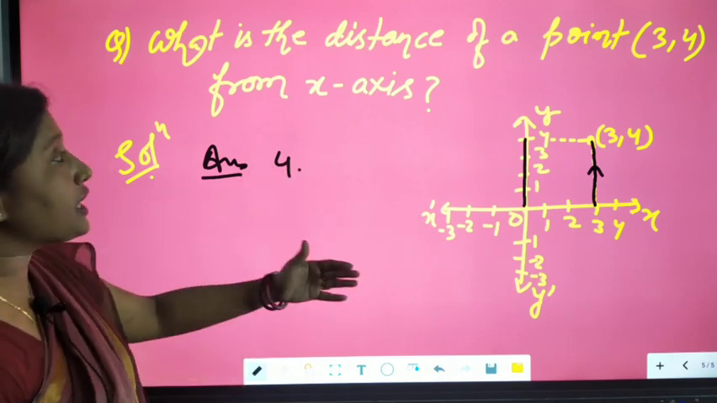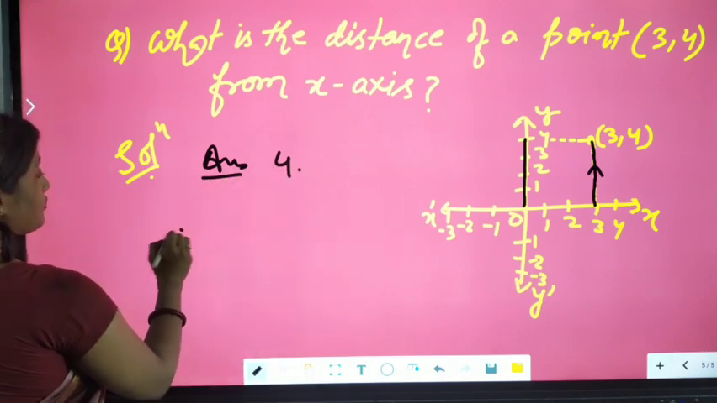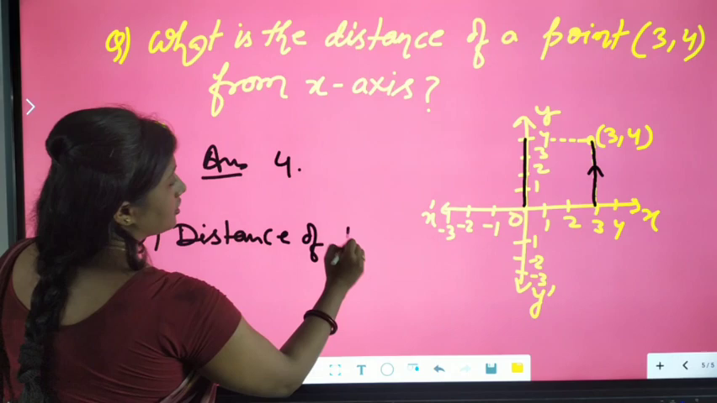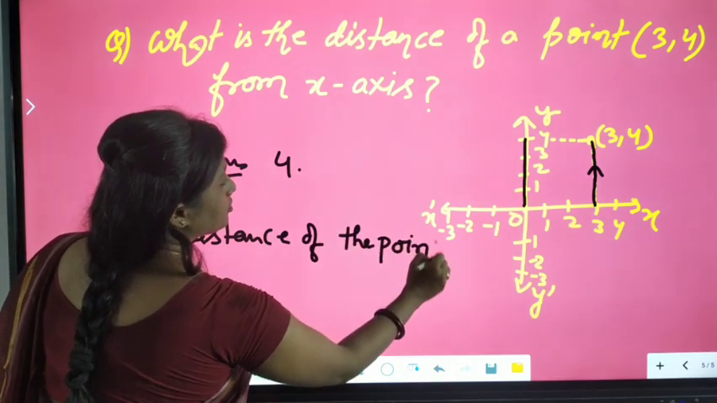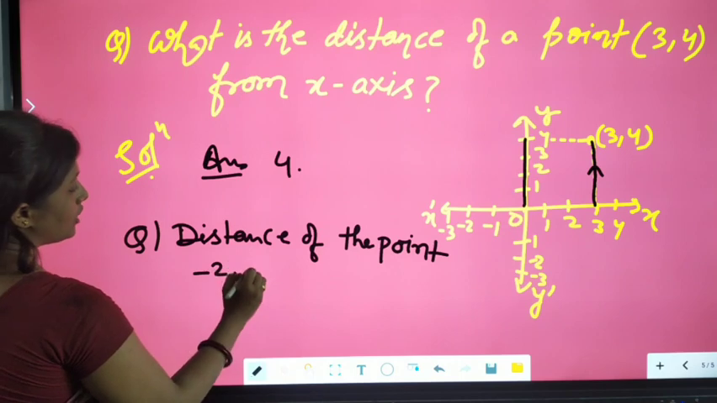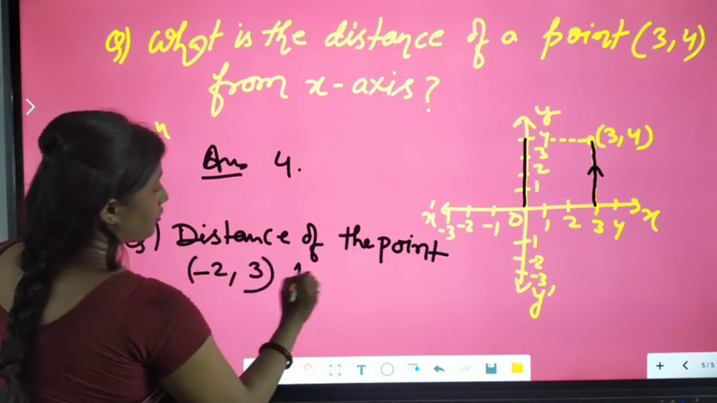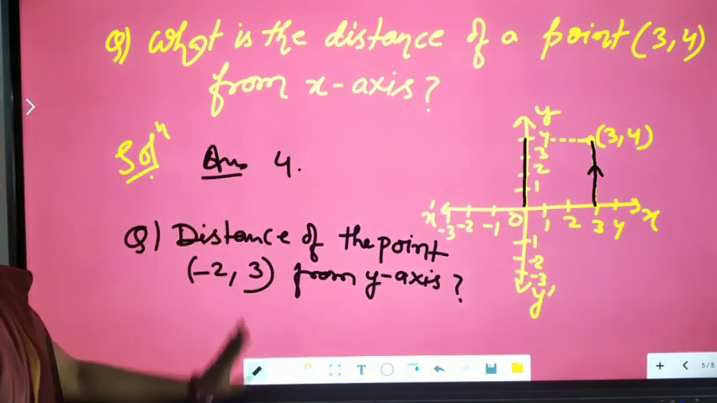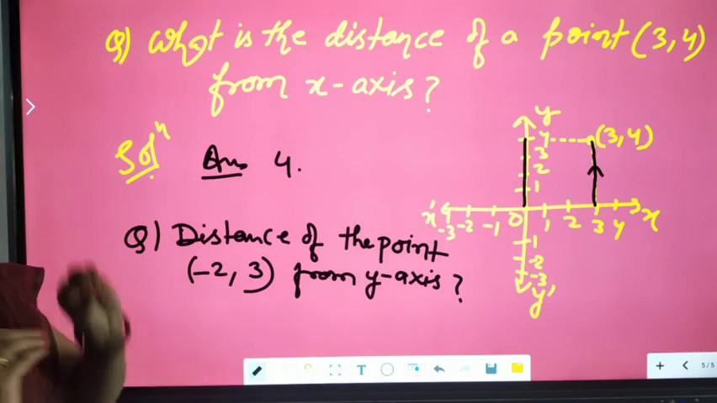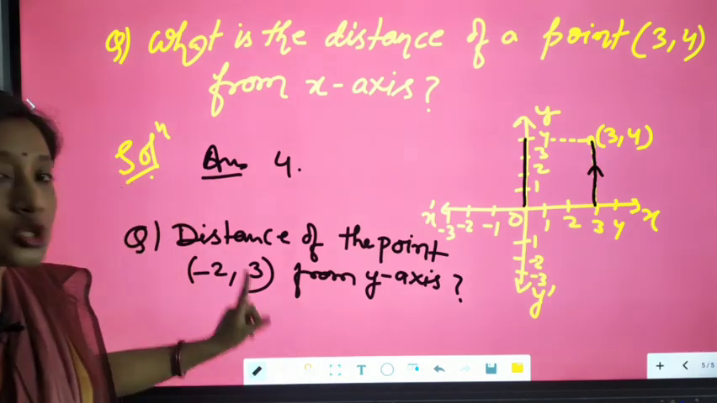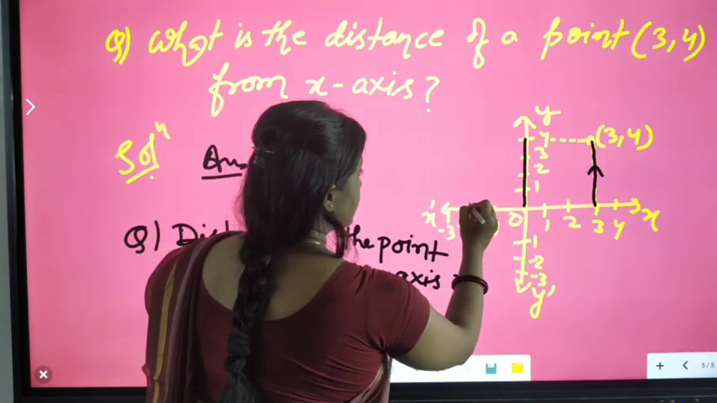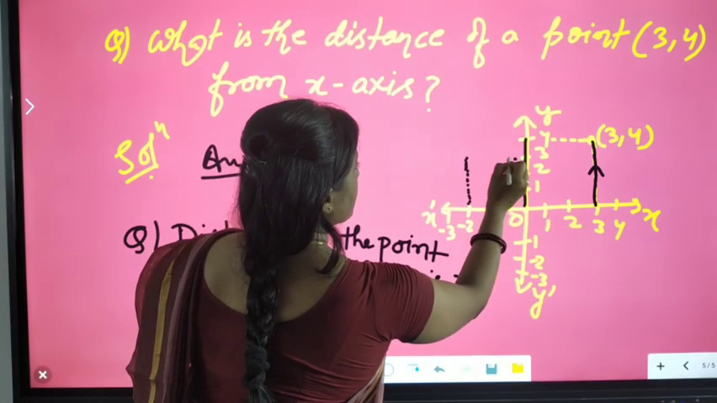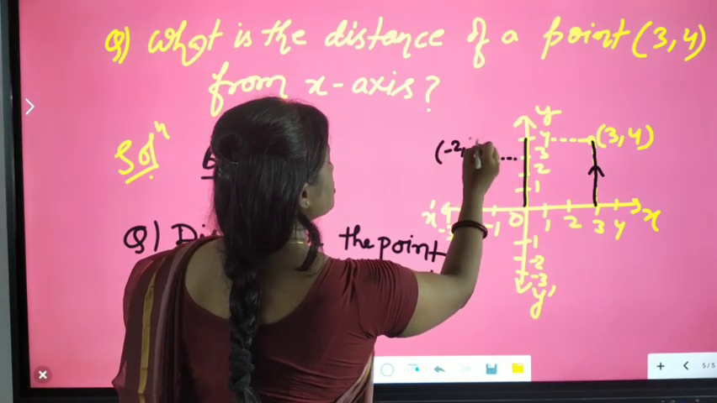Okay, in the same way, if the question is to find the distance of the point, suppose I am taking (-2, 3), from the y-axis. This time I have given you the distance of the point (-2, 3) from the y-axis. Now first locate this point on the coordinate axes. Where will it be? On this side it will be -2 and 3. We will get it here. This is your point (-2, 3).